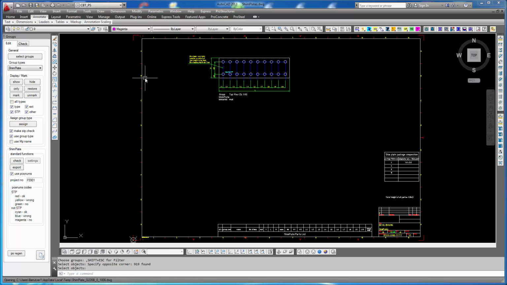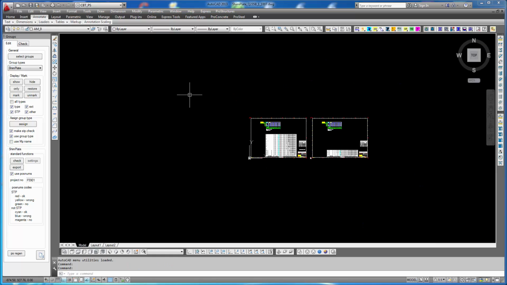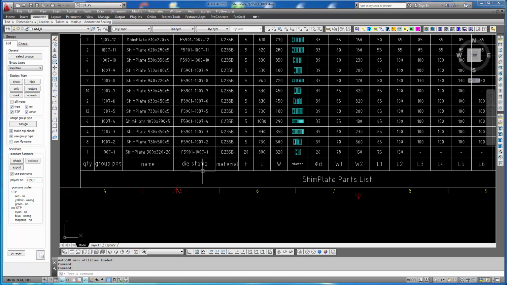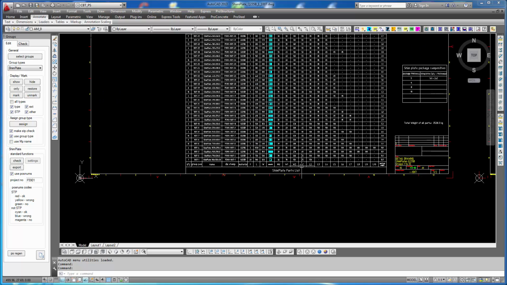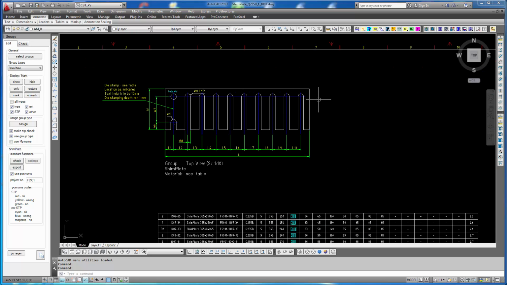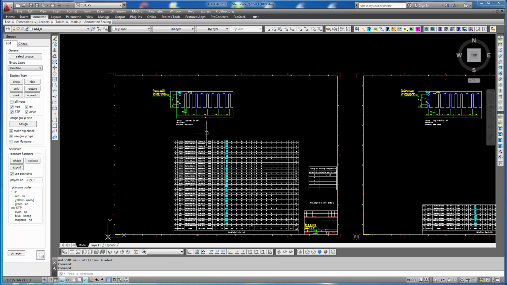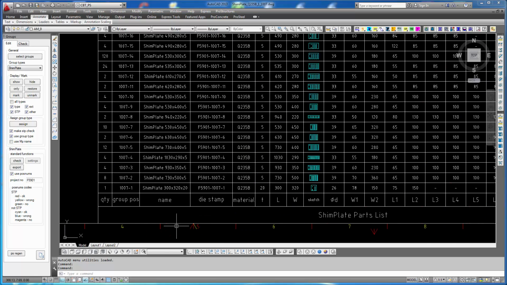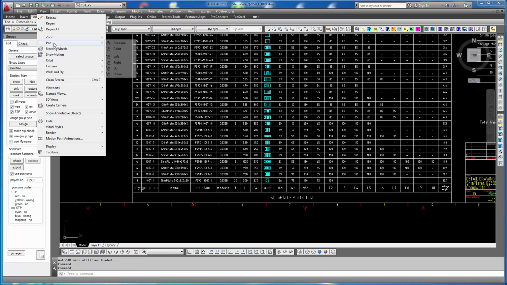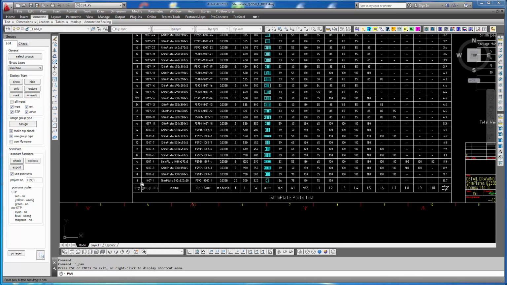The tool is generating the production data, it's creating the necessary sheets, and it's loading the data into the table. We see the sketch for the shim plate with the labels for the dimensions. And if we look at the table, we see that the table contains all necessary data.